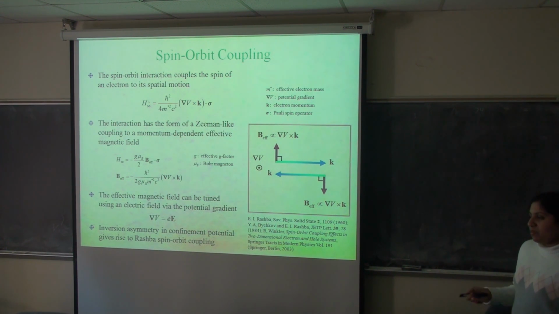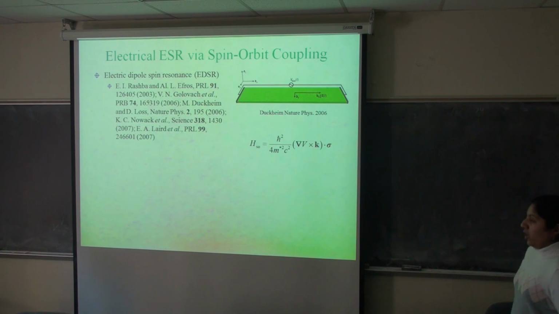So the specific type of spin-orbit coupling that I'll be focusing on here is Rashba spin-orbit coupling, which comes from inversion asymmetry in the potential confining the electrons that's external to the crystal structure. So if we can control spins using electric fields, then it's also of interest to see whether we can perform electron